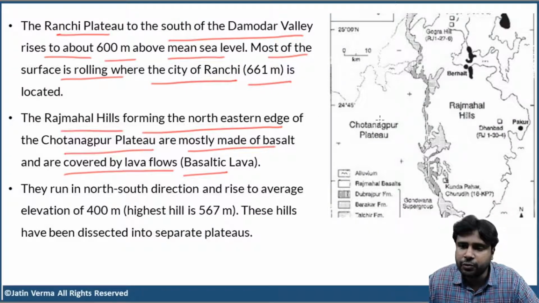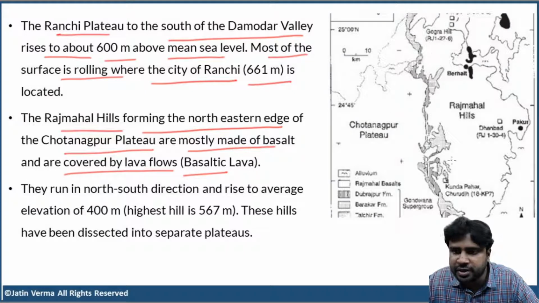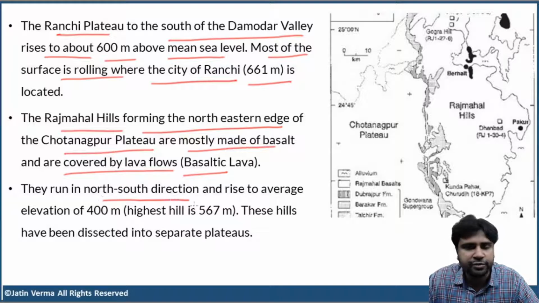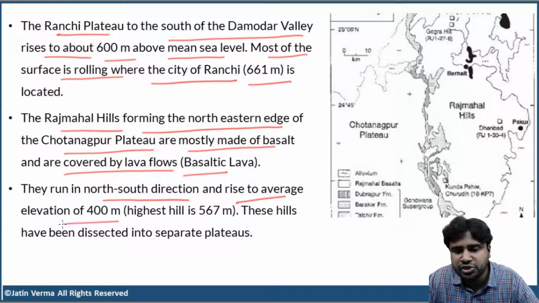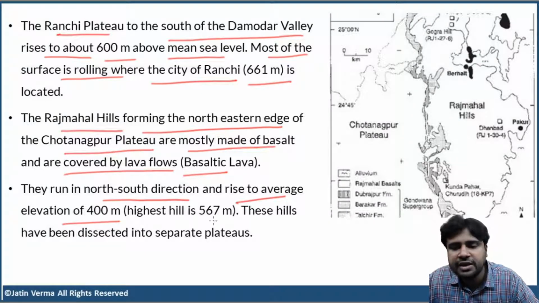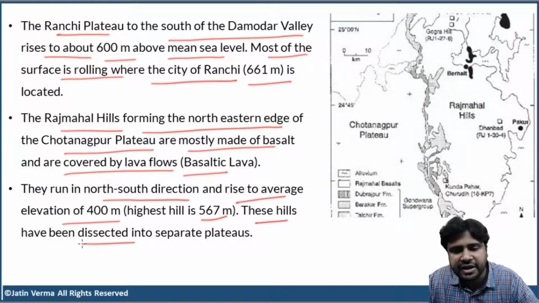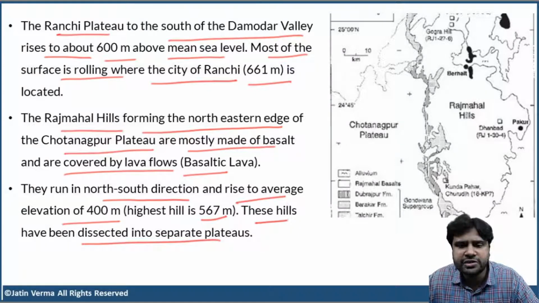Clear? So, this is Chota Nagpur Plateau and these are the Rajmahal Hills stretching from north to south. Basically, Rajmahal Hills form the northeastern edge of Chota Nagpur Plateau. That is what you have to remember. The Rajmahal Hills run in north to south direction and they rise to an average elevation of 400 meters. The highest hill within the Rajmahal Hills is 567 meters above the sea level. And these hills have been dissected into separate plateaus by rivers. Clear, right? So this is about Chota Nagpur Plateau.